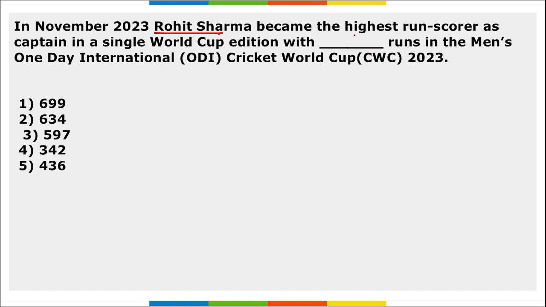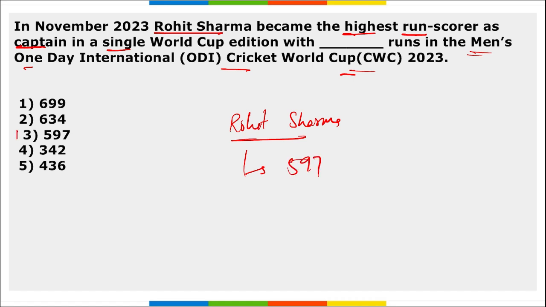Next, Rohit Sharma became the highest run scorer as captain in a single World Cup edition with dash runs in the Men's ODI Cricket World Cup 2023. Rohit Sharma, right? He became the highest run scorer captain in a single World Cup edition with how many runs? So with a total of 597 runs. Right? Take a note of this also.